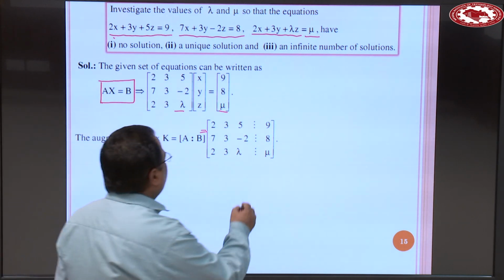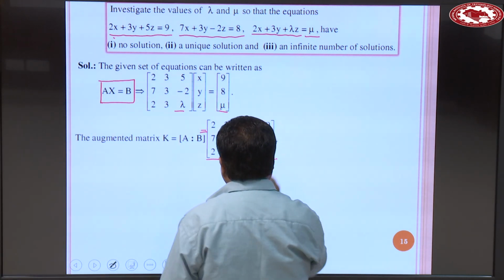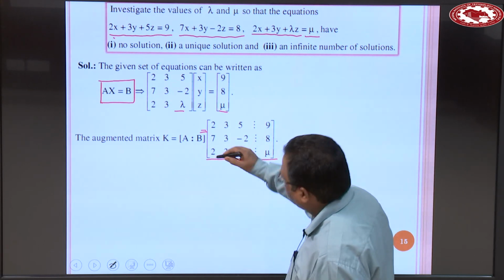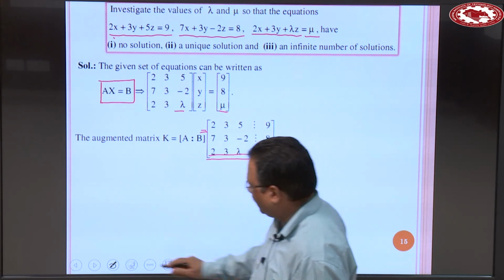So the augmented matrix K is complete, and the coefficient matrix is up to this point. Coefficient matrix is up to this point.